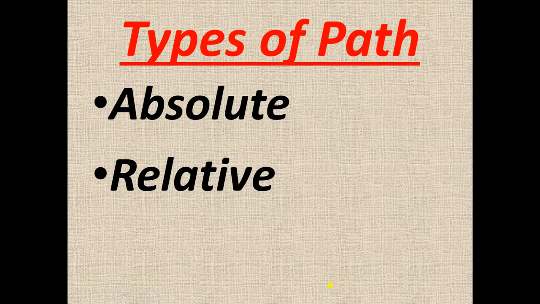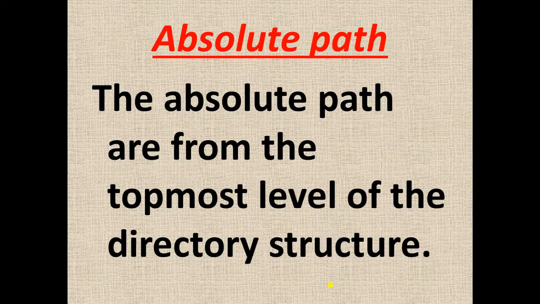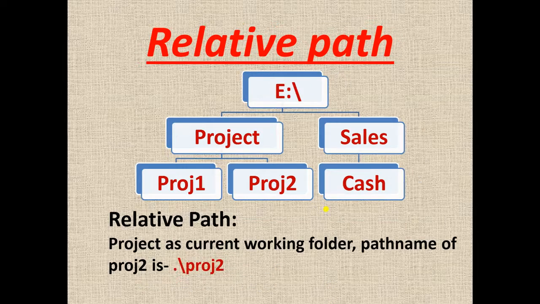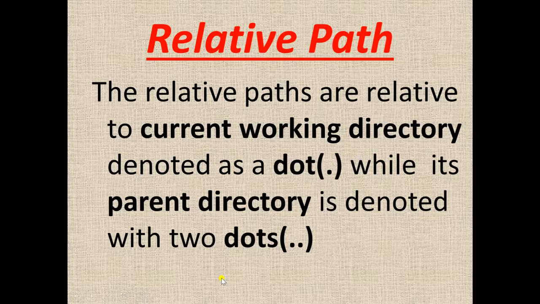Now there are two types of path, absolute and relative. The absolute path is from the topmost level of the directory structure. This is an example of the absolute path. It shows the topmost directory of the particular folder. Next is the relative path. The relative path just shows the current working folder or path name. For example, if I am in the folder project 2, it will give you the result dot slash project 2.